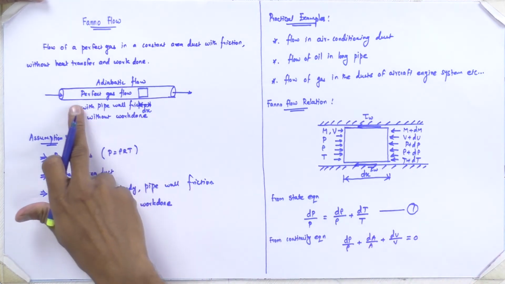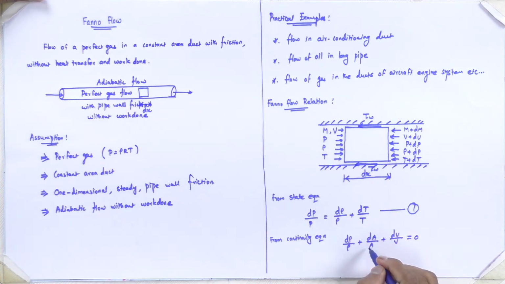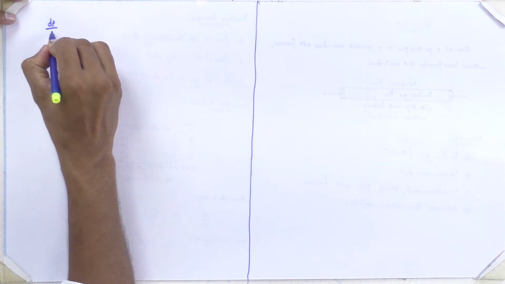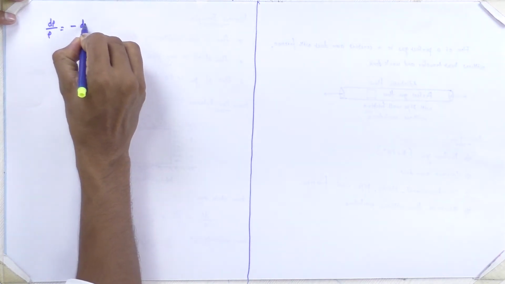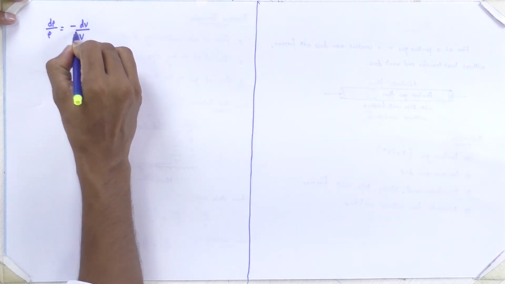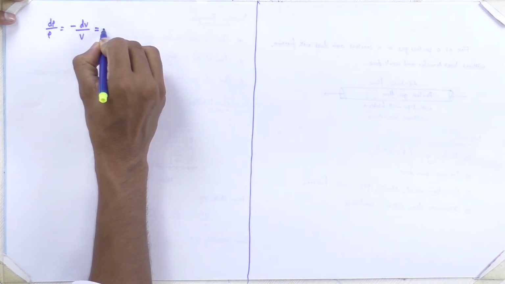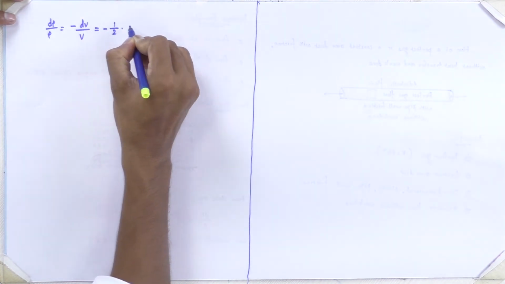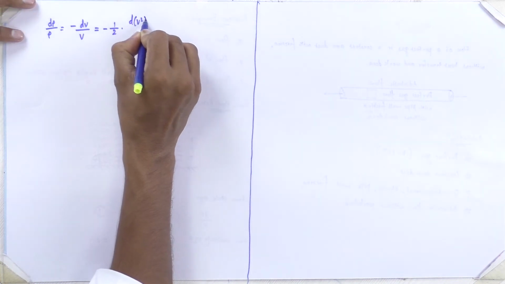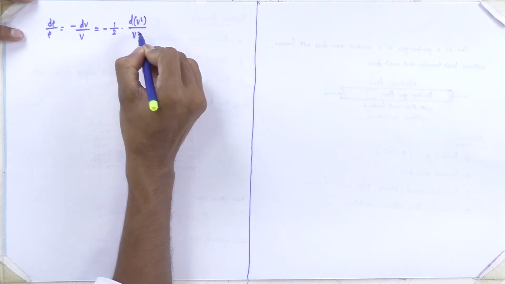Here, say the area of the duct is constant, so the area term will be 0. So d rho by rho is directly related with dv by v. So d rho by rho is equal to minus dv by v. This term can be represented as minus 1 by 2 into d of v square divided by v square.